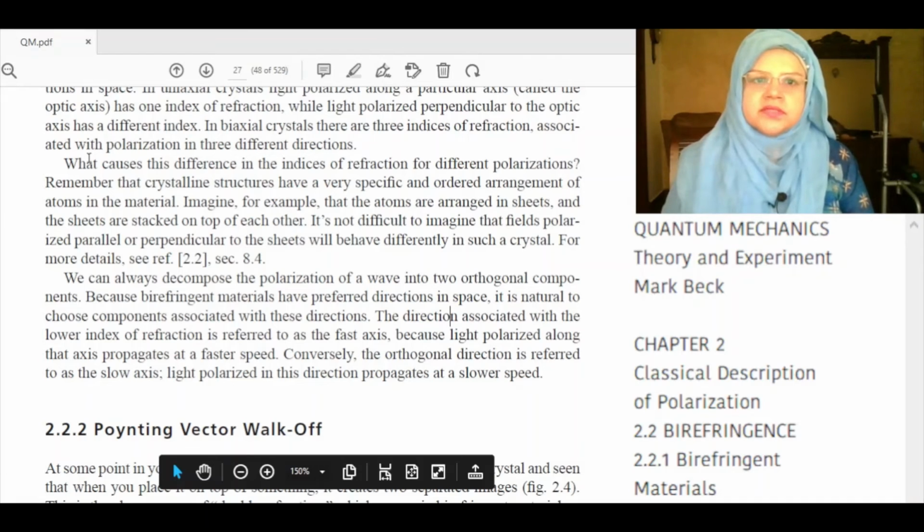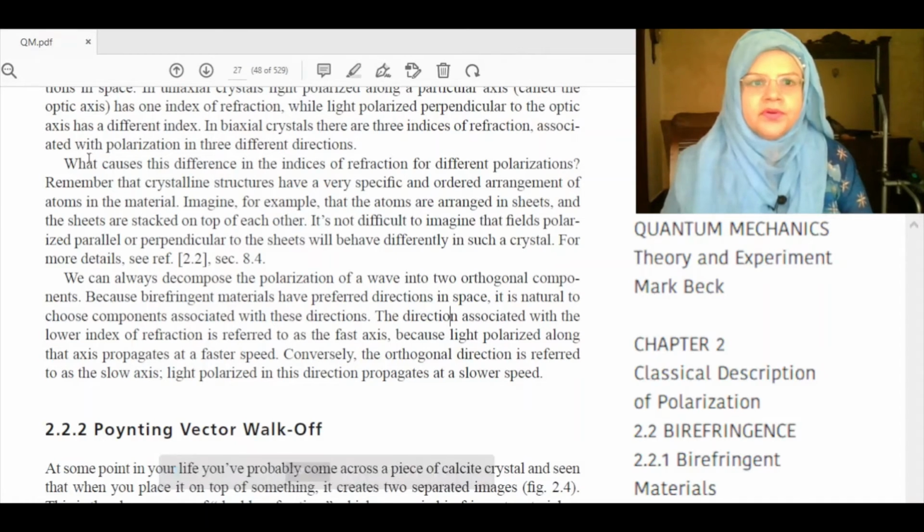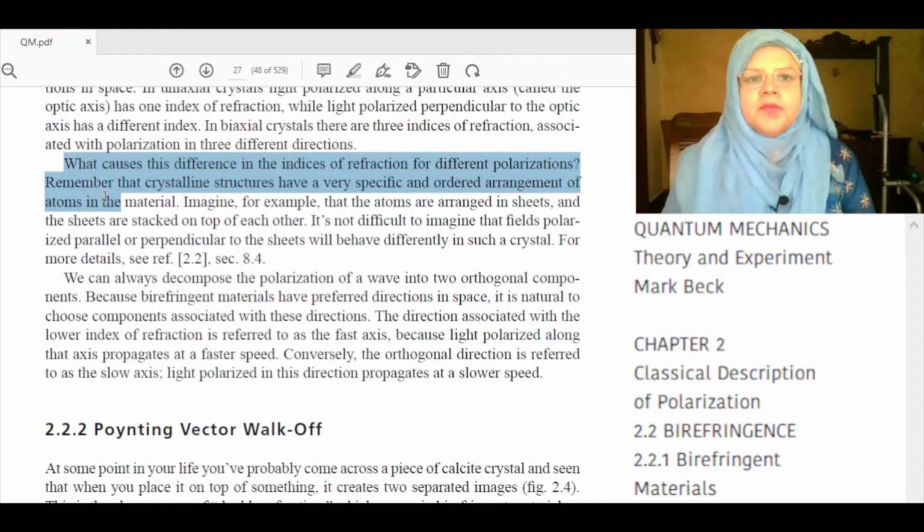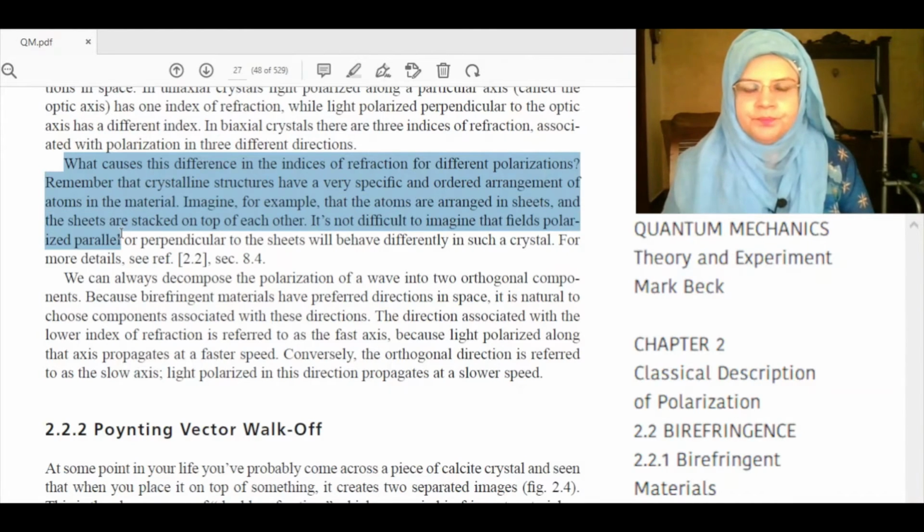What causes this difference in the indices of refraction for different polarization? Remember that crystalline structure have a very specific and ordered arrangement of atoms in a material. Imagine, for example, that atoms are arranged in sheets and the sheets are stacked on top of each other. It's not difficult to imagine that the field polarized parallel or perpendicular to the sheet will behave differently in such a crystal.